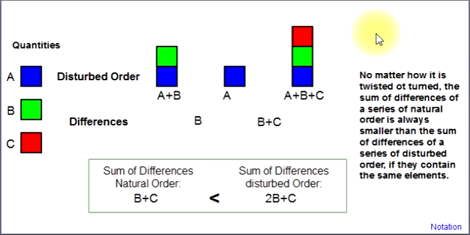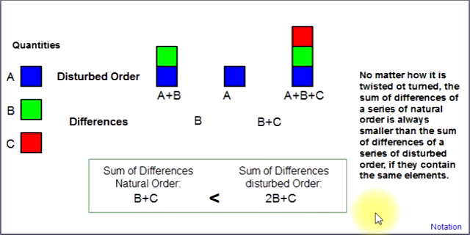And from this, Leibniz concludes that no matter how you twist or turn it, the sum of the differences of a series of natural order is always smaller than the sum of differences of a series of disturbed order. Because as you see, for the natural order we have as a sum, in this case B plus C, and the sum of differences for the disturbed order is 2B plus C.